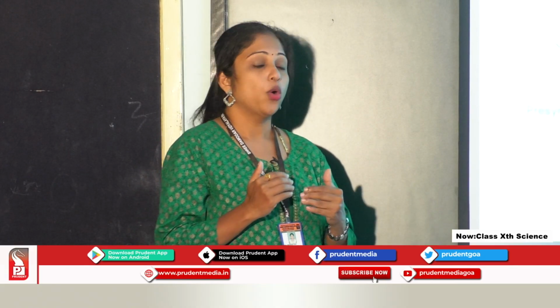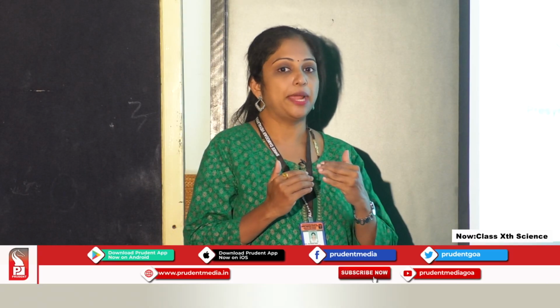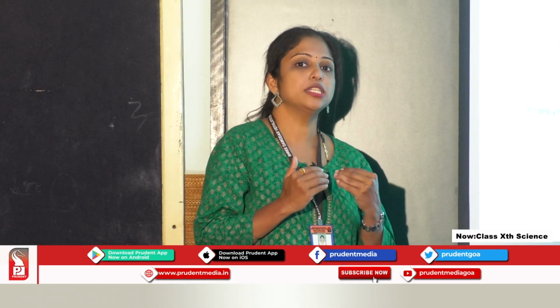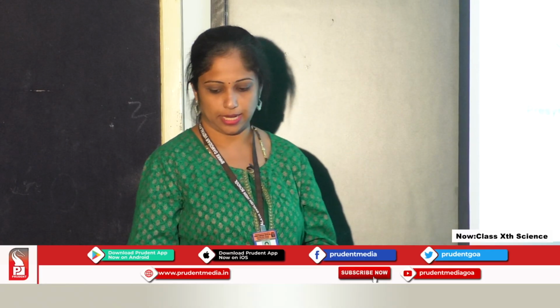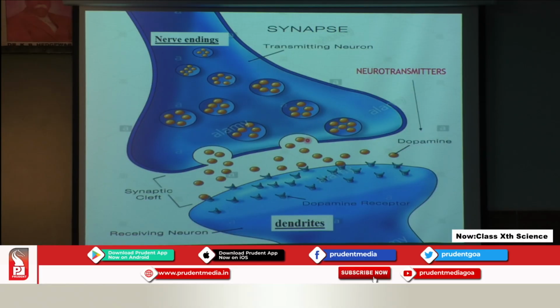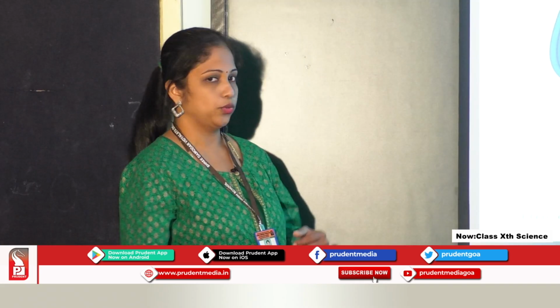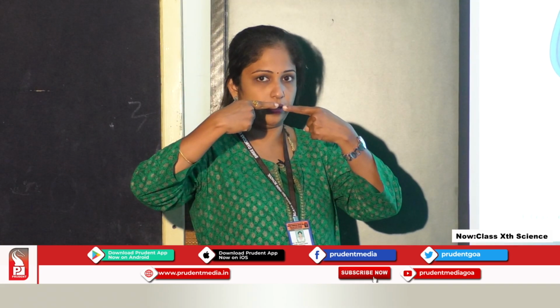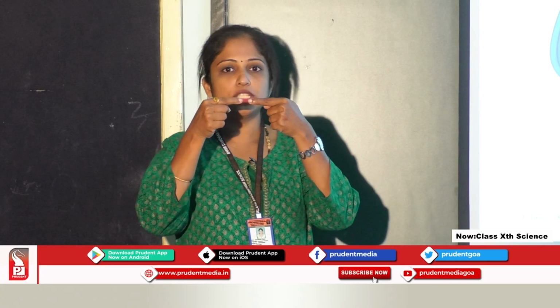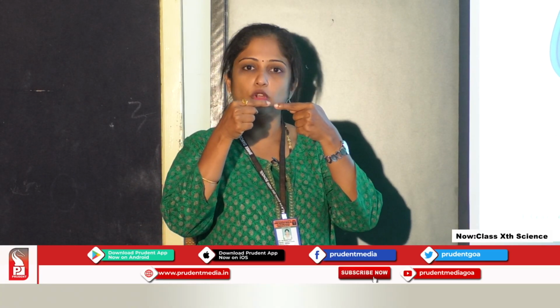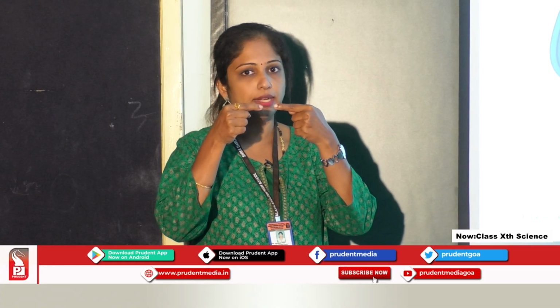Now we have to see what actually happens in this synaptic region, so that the information is passed from one nerve cell to the other nerve cell. So this is one of the synapses, students. This blue structure is the nerve ending of one neuron, and this one is the dendrite of the other neuron, a one-to-one connection. The gap between these two is called the synapse.